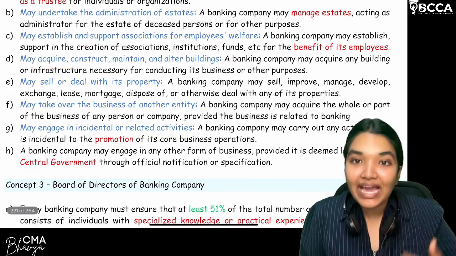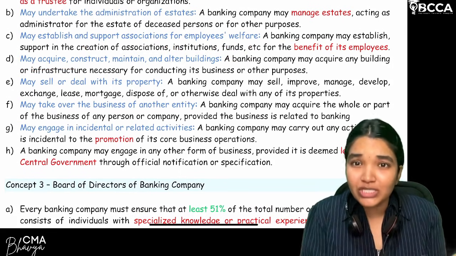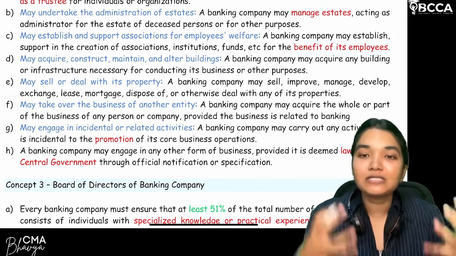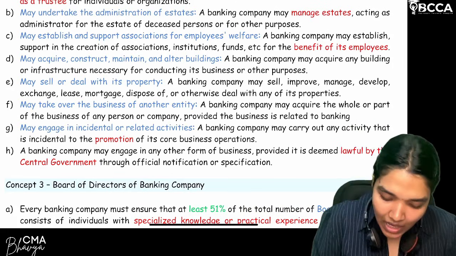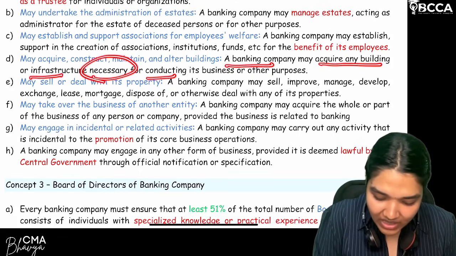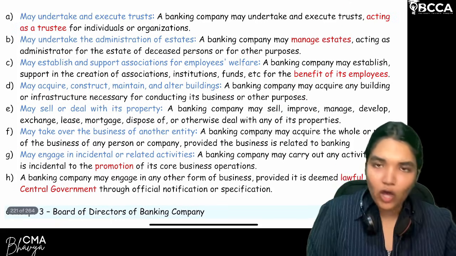Of course, banks, for their operation, need buildings for branches, ATMs, and other functions. For this purpose, a bank may acquire or construct buildings. So a banking company may acquire any building or infrastructure necessary for conducting its business or other purposes. So, how many have we seen till now? Four.